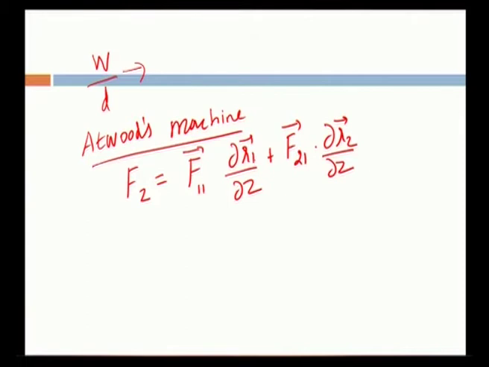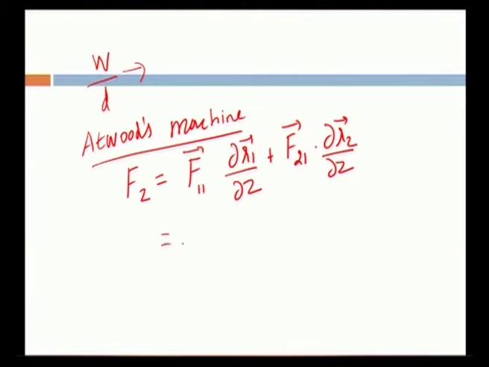Here you can see the variation of the r1 vector along the z coordinate plus the variation of the r2 vector along the z coordinate. So, the variation of r2 is multiplied by F21, and the variation of r1 is multiplied by F11. The sum of these two things gives the generalized force in Atwood's machine.